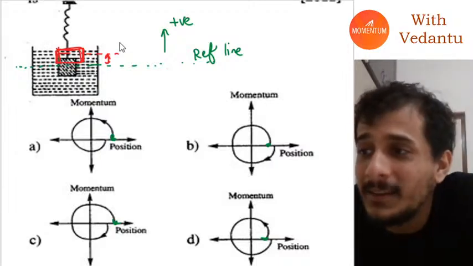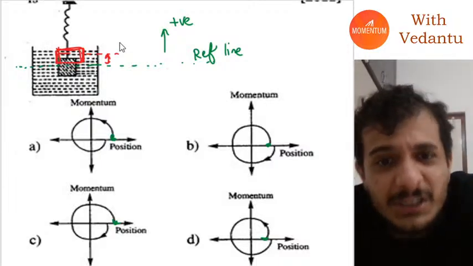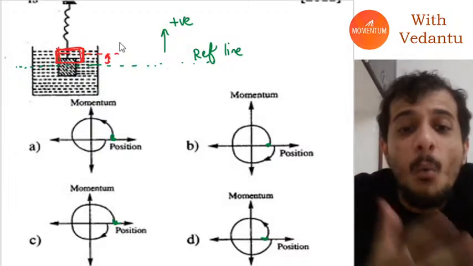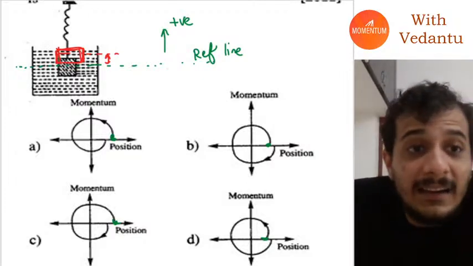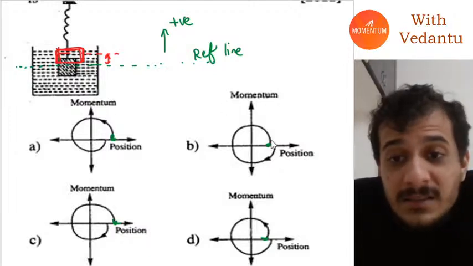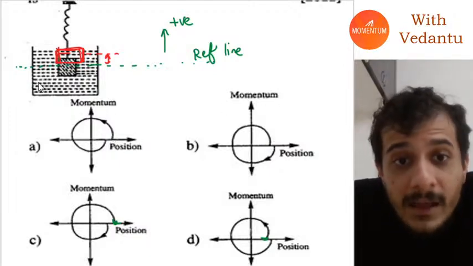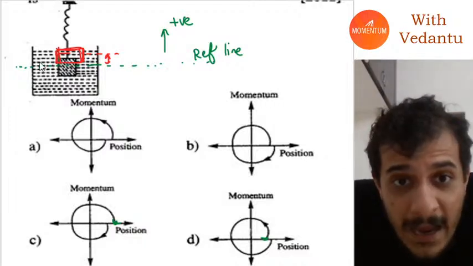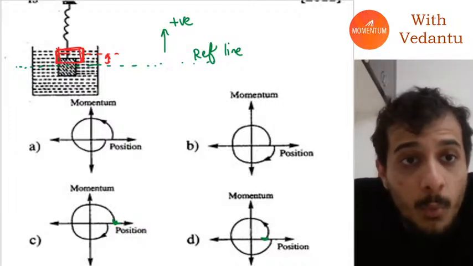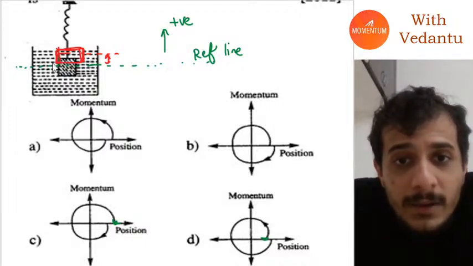Now, in that case, if I shift it from equilibrium position and let it go, guys, what will happen to this body? Can you guys tell me what will happen to this body? In that case, that body will start moving down, when it comes back to its mean position.